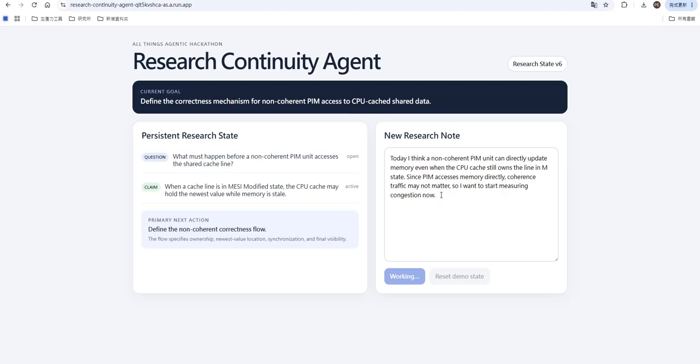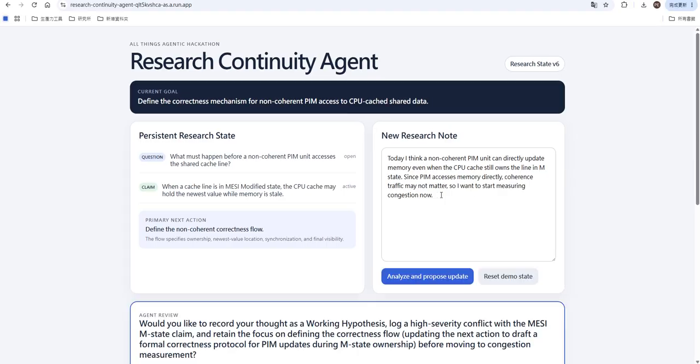Now the important part. The agent does not accept my statement as fact. It keeps the direct PIM access idea as a working hypothesis. It detects three patterns. First, a correctness conflict. Memory may be stale while the CPU owns the newest modified cache line. Second, an evidence gap. My claim about coherence traffic has no supporting evidence.